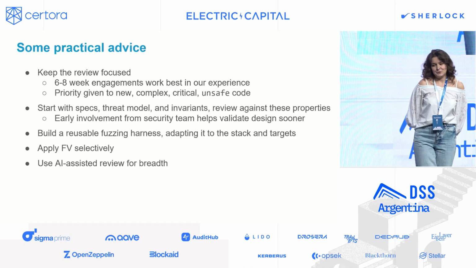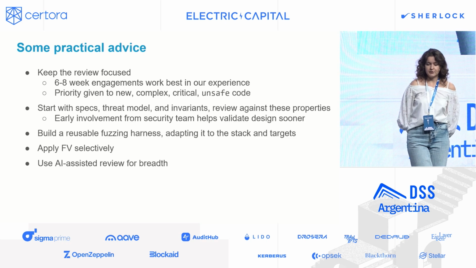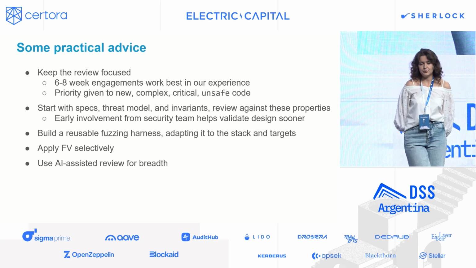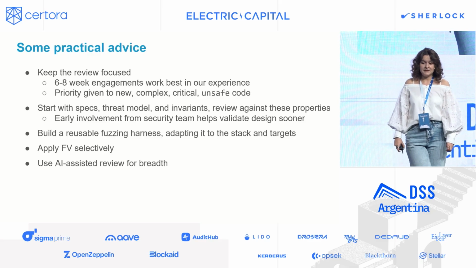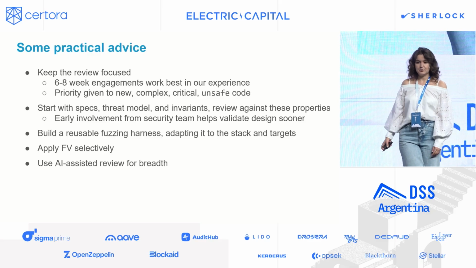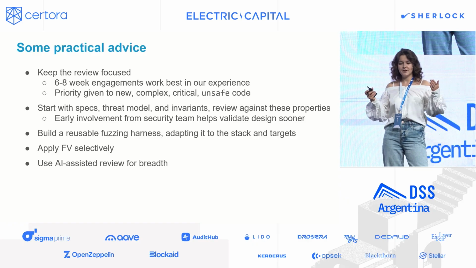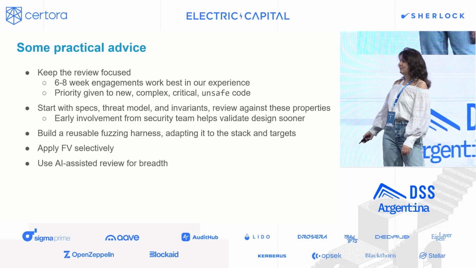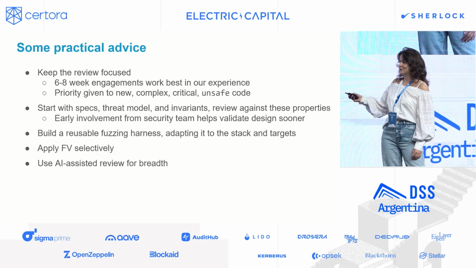And finally, we do use AI-assisted review, as I've mentioned, for extra breadth. It does help us look at the parts of the code base that just would be infeasible for us, human beings, to look at. So it does help identify issues that perhaps we would not have been able to find otherwise within these very short time-boxed engagements. But it does work best when you do provide the specification. So highly recommend doing that.